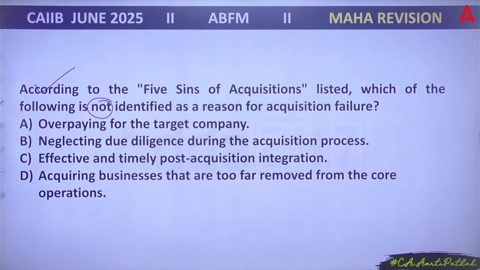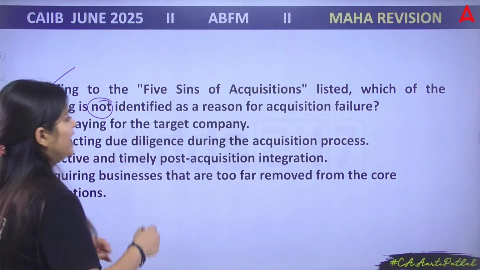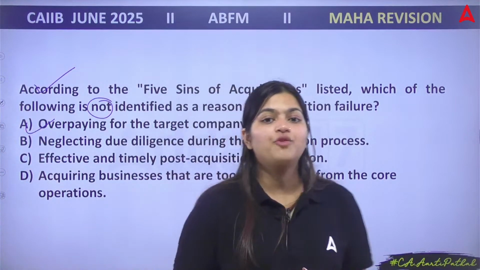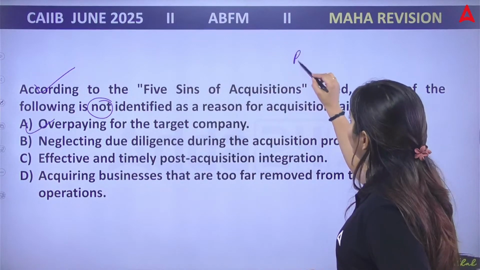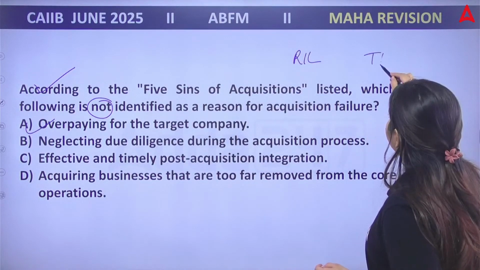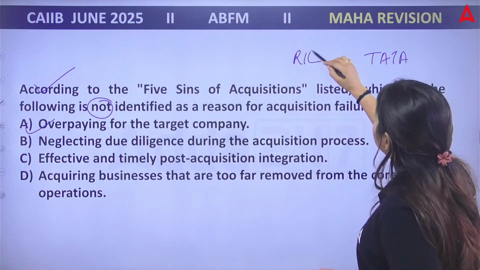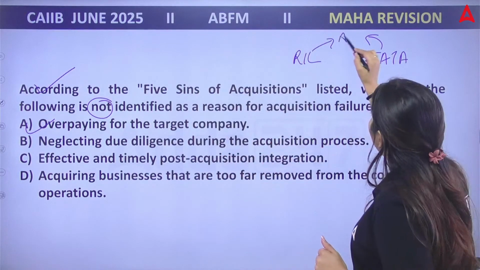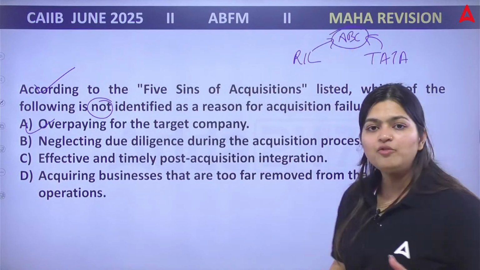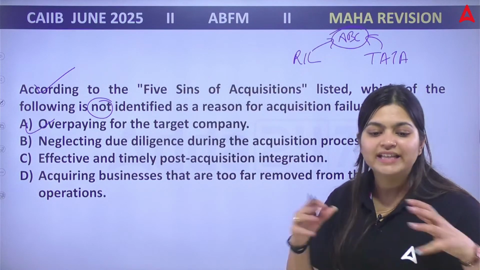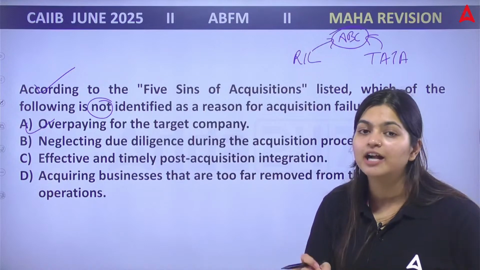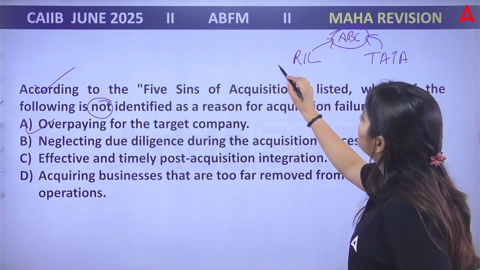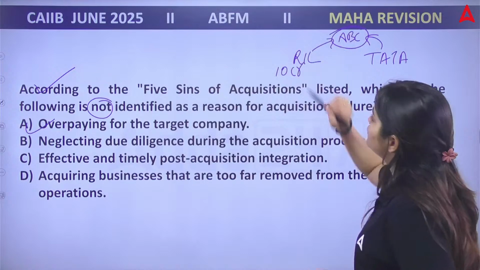Tell me. So if you read the first option, overpaying for the target company, what does it mean? Suppose here you have Reliance, here you have Tata. Both companies decided that we want to purchase ABC. Now they will start bidding. Suppose Reliance offered, we will purchase your business for 10 crores.